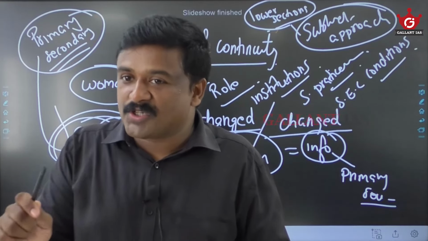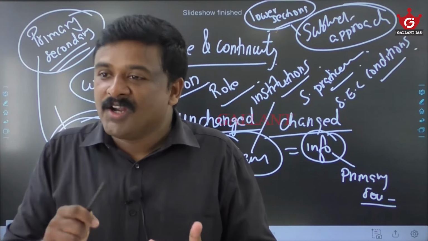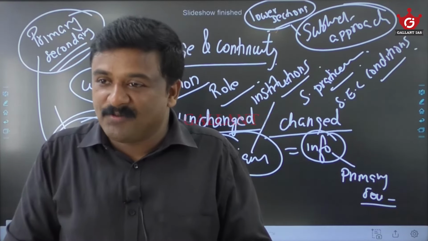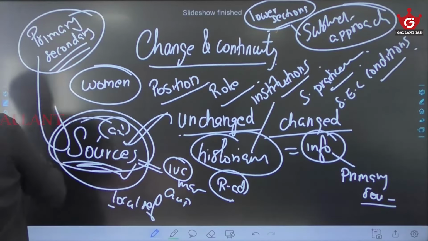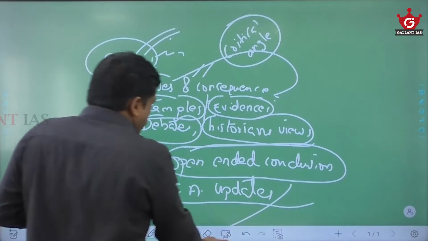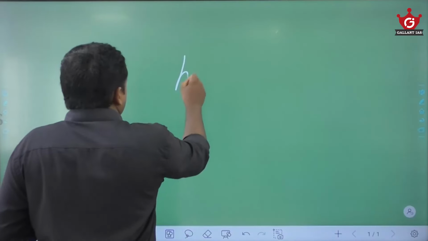I said the three approaches. Change and continuity approach is there, sources approach is there, then what is next? Subaltern approach is there. Then another important thing I would say is historiography. Historiography is what?